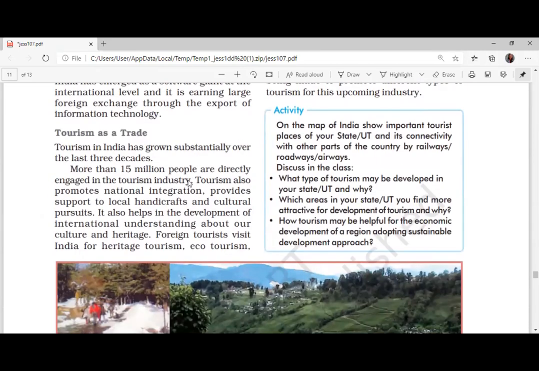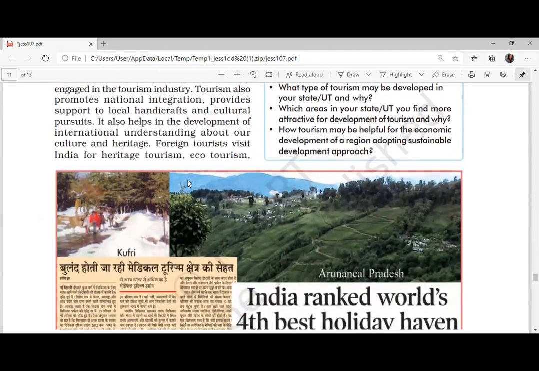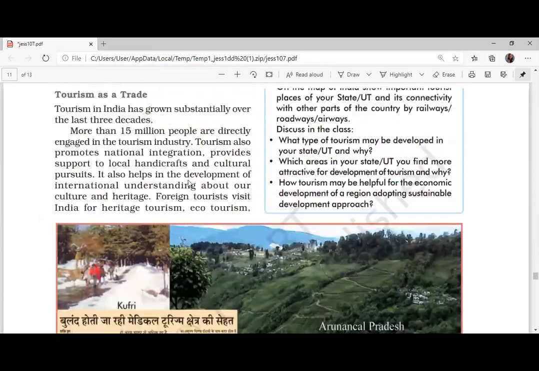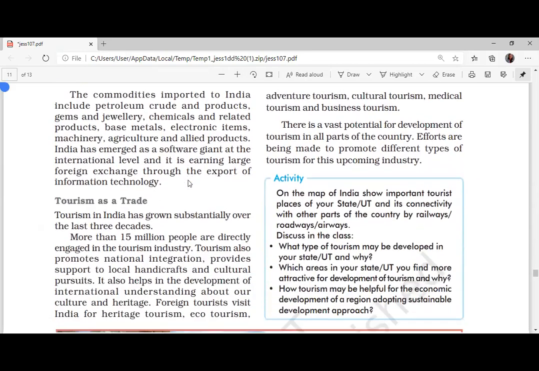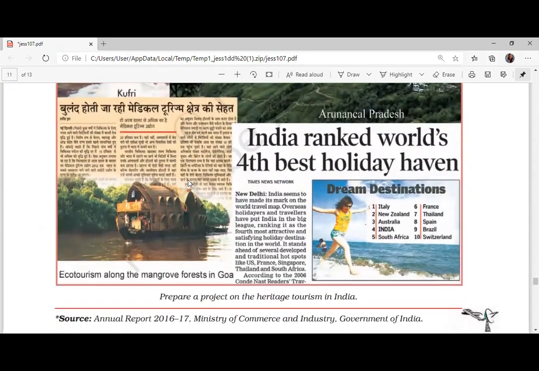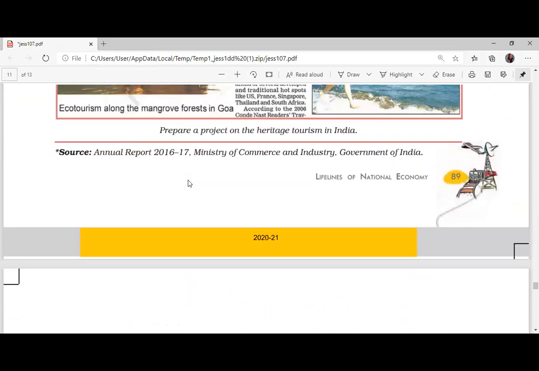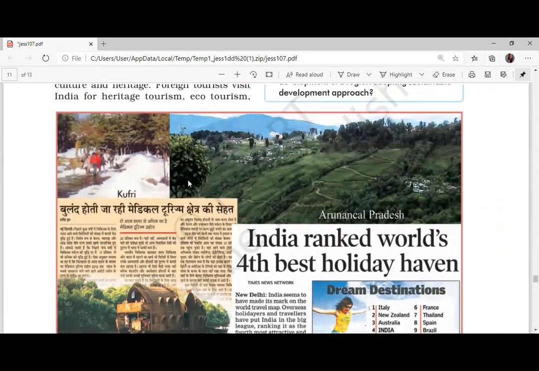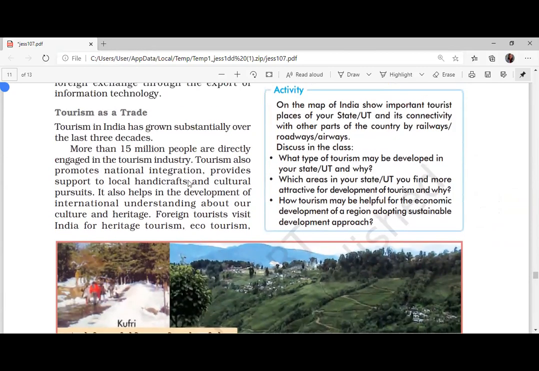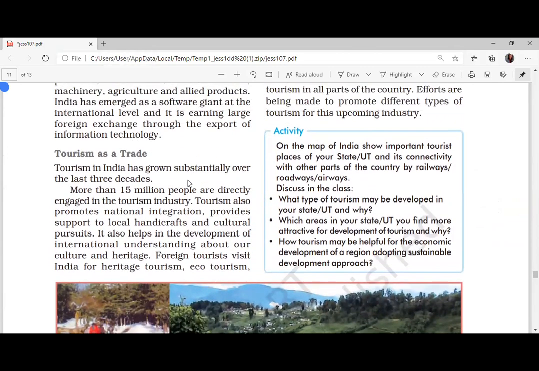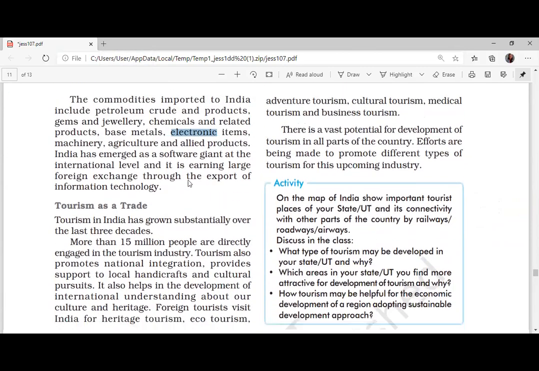Tourism comes under the service sector. India has the best tourism in the world. We have everything, even deserts. People can come and enjoy. But because of this pandemic, tourism has come down.